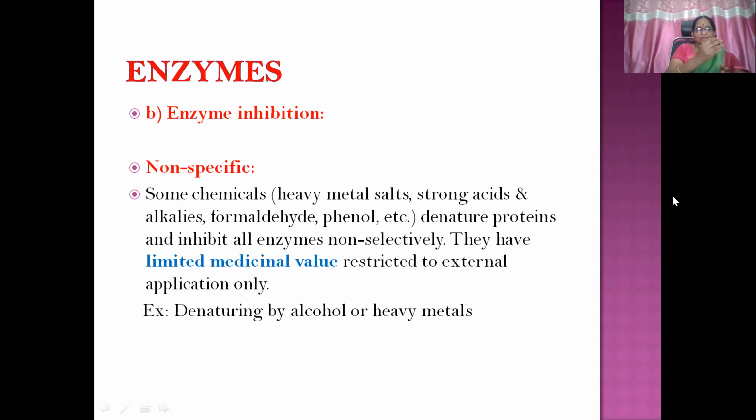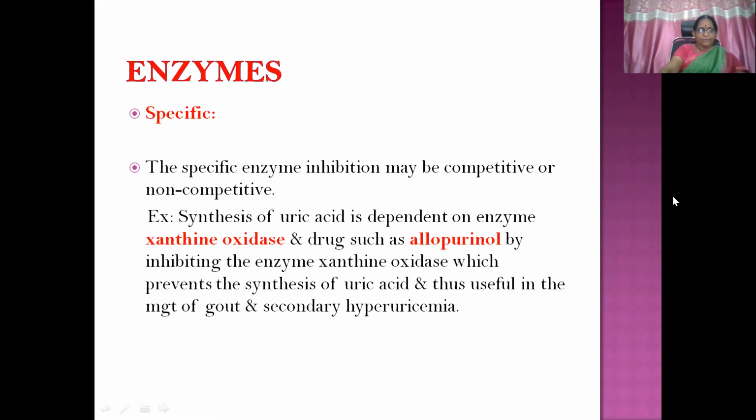So enzyme inhibition, this can be of 2 types, non-specific and specific. Non-specific means some chemicals like heavy metals, heavy metal salts, strong acids, alkalis, formaldehyde, phenol. They all denature proteins and inhibit all enzymes non-selectively. It is not that this enzyme is specific to that particular molecule. So because of non-specific activity, they don't have that much of clinical implication in therapeutics. Example is denaturing by alcohol or heavy metals.